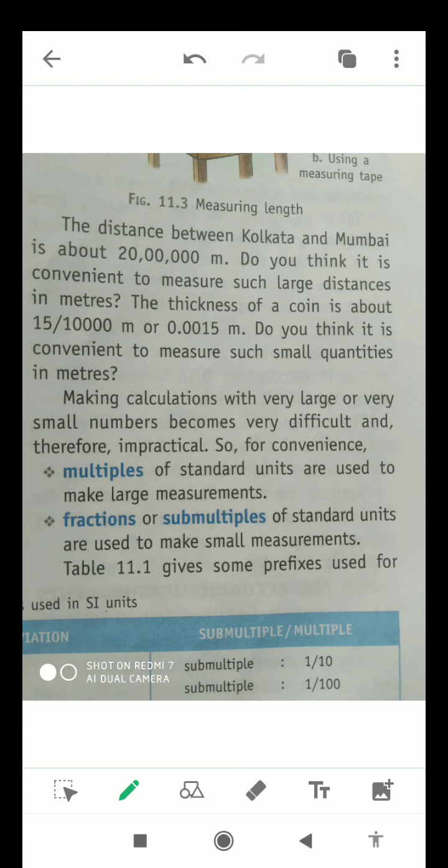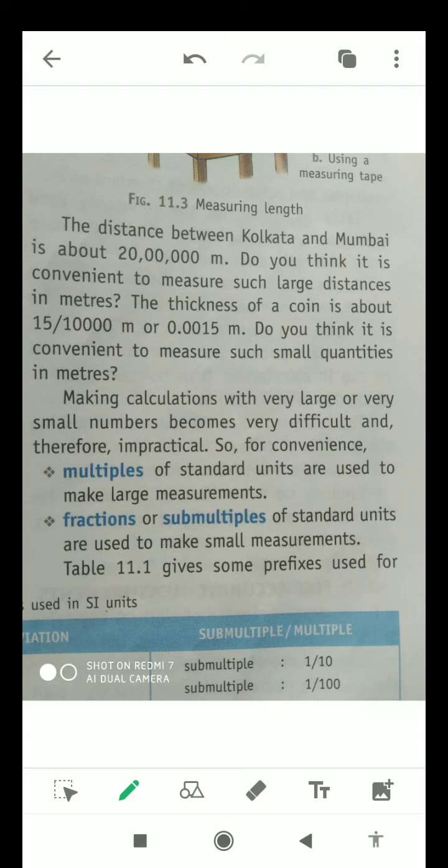Do you think it is convenient to measure such small quantities in meters? Making calculations with very large numbers or very small numbers becomes very difficult and therefore impractical.